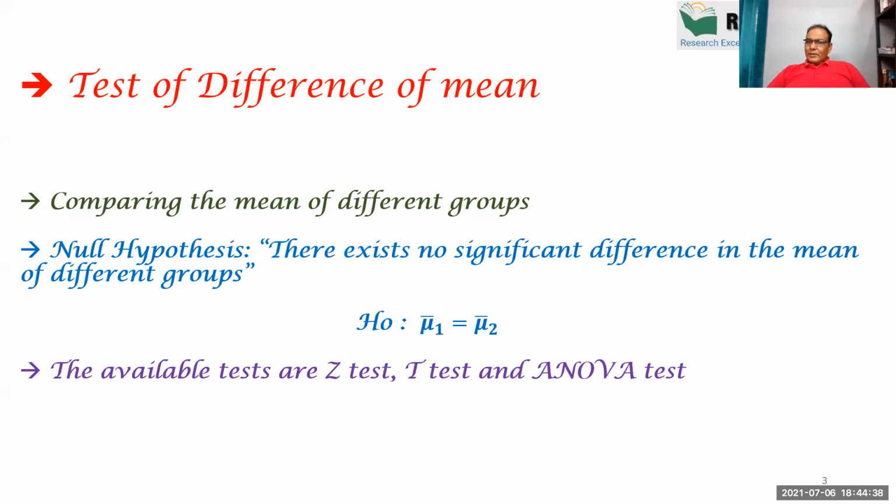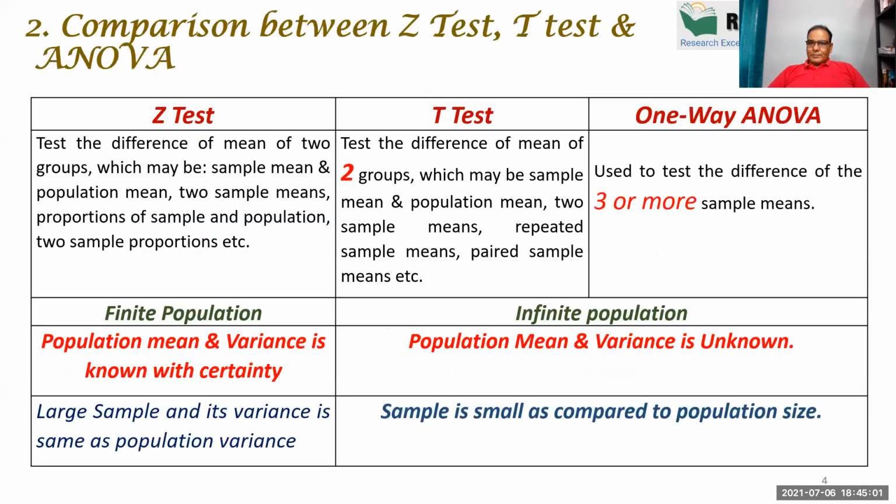And to compare the mean, we have three tests. These tests are Z test, T test, and ANOVA test. So these are the three tests that we are going to discuss today. So let's move to the next.